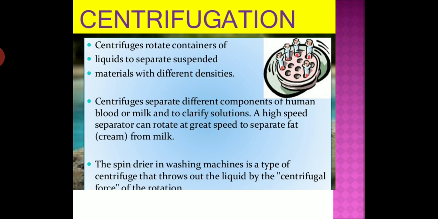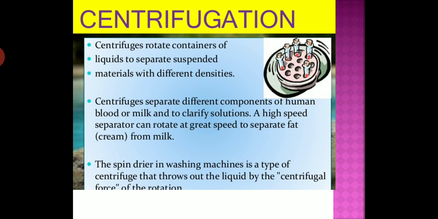So students, sometimes, when you find the cream from milk, you should use a centrifuge, churning. In other words, you can say churning. If we talk about milk, milk is a heterogeneous mixture, but it looks like a homogeneous mixture. You cannot separate the cream from the milk in an easy way. You should churn the milk.